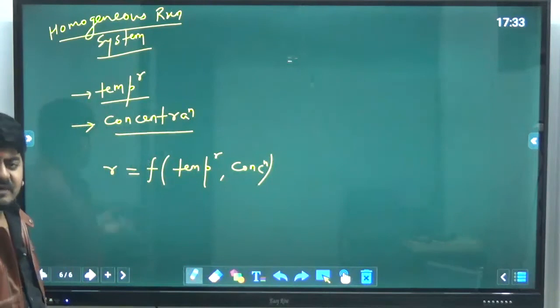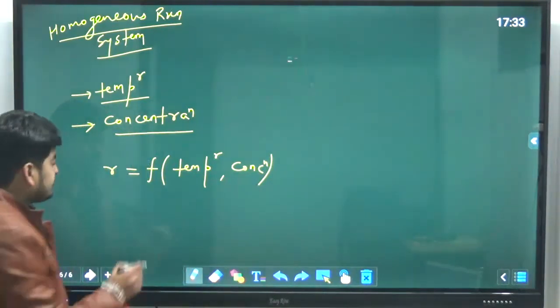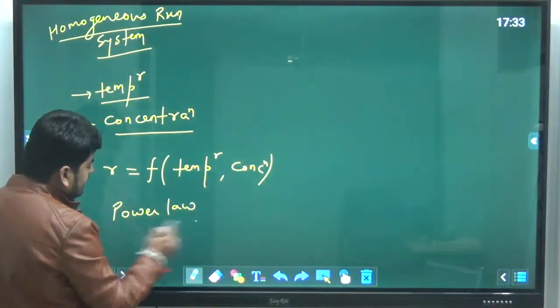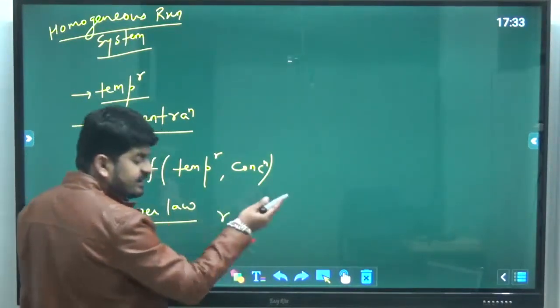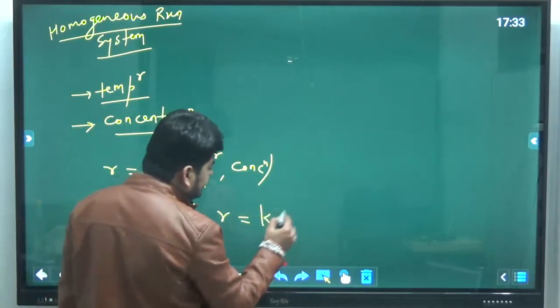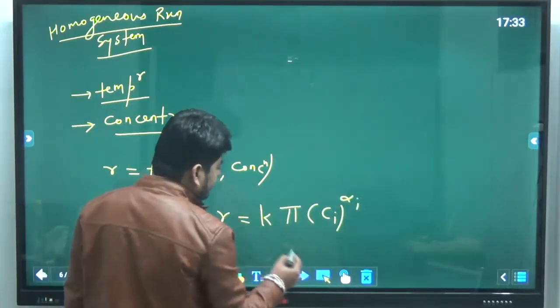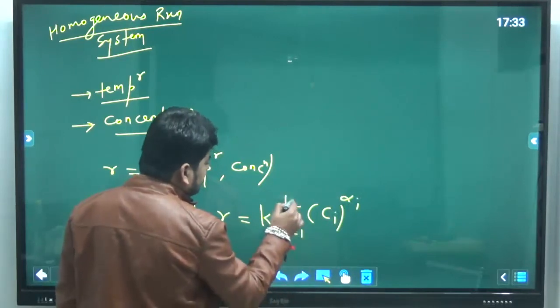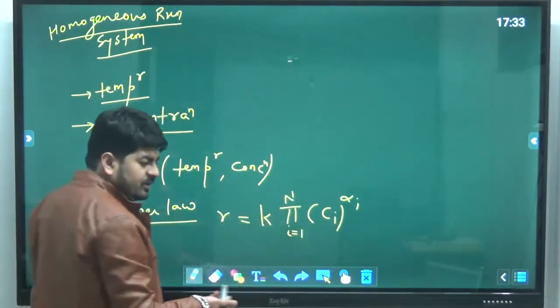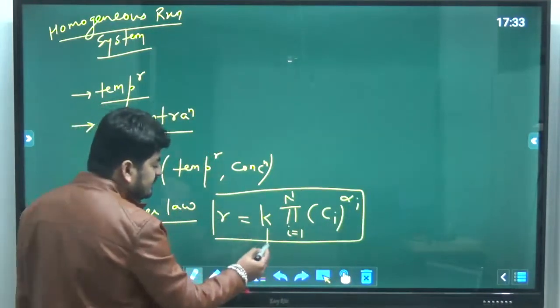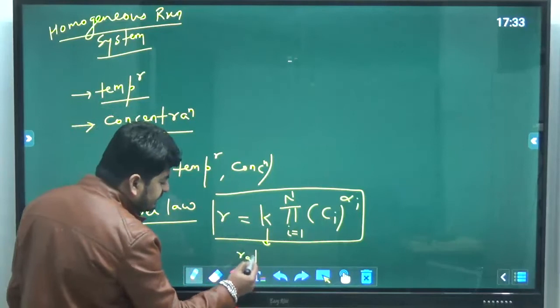There are various theories, but the most suitable theory is the power law, and according to the power law, we can write this mathematical function as R is equal to K product of Ci power alpha i, from i equal to 1 to n, whatever number of components are there. K is the reaction rate constant.